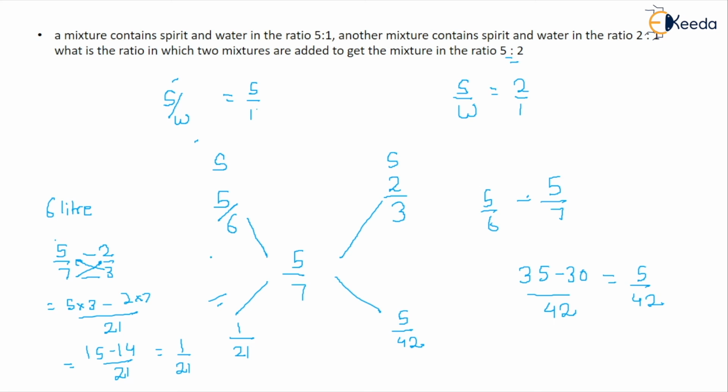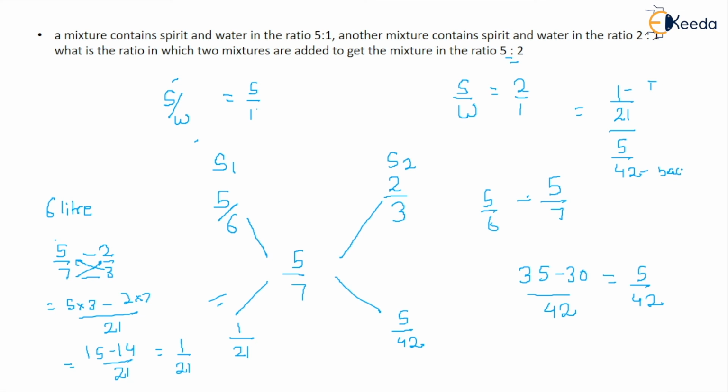So you get the first one, that is S1, and you can write the other as S2. The first ratio is 1 by 21 and the second one is 5 by 42. So you can simply divide this: 1 by 21 divided by 5 by 42. Whenever you need to solve such a four-number multiplication, always consider the first as a teacher and the last one as a backbencher.